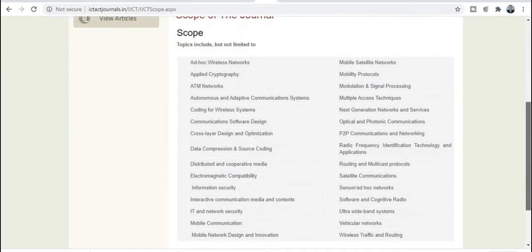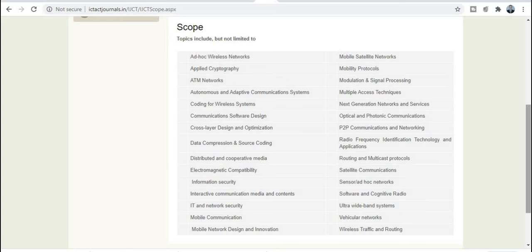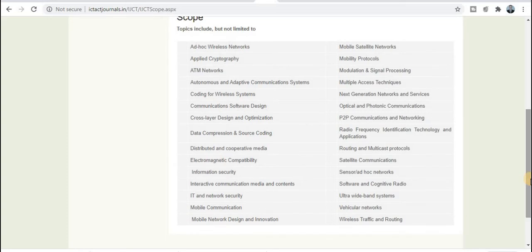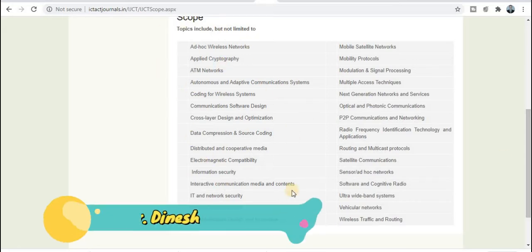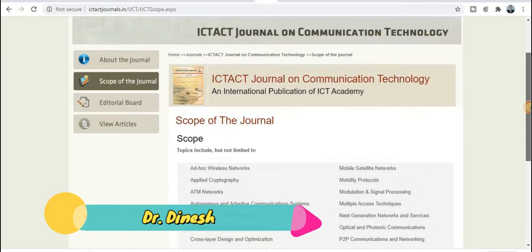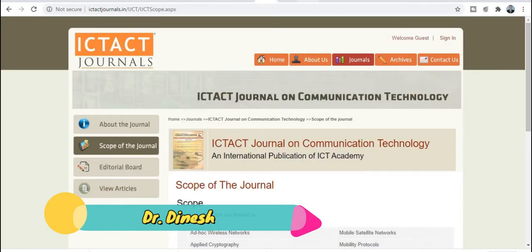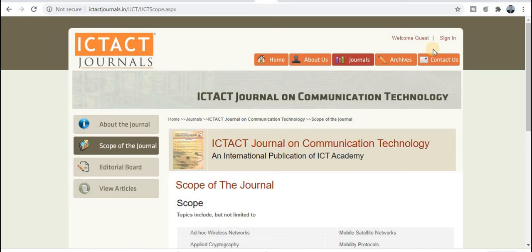Now this is the very wide area and scope of this particular journal, covering each and every corner of the computer science and IT research field. So most probably all the topics are covered by this journal. If your research area comes under the aim and scope, you need to prepare your research paper and manuscript and go for publication. For the publication, you just need to create a login ID and password, and then submit the research paper.